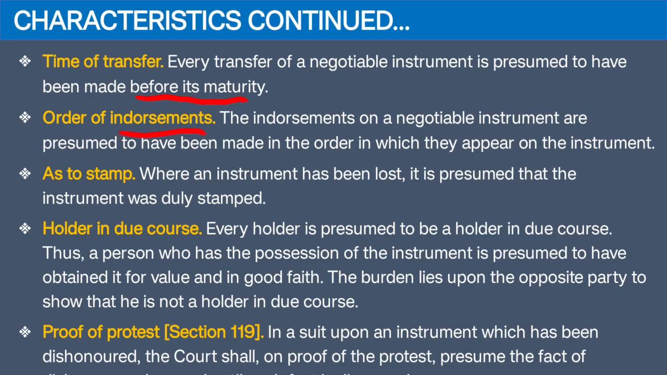Order of endorsement. Endorsements are the names of the payees to whom the instrument got transferred. Maybe from A to B, B to C, C to D. So all of these are endorsements. So court presumes that in the order in which endorsements are written on the instrument, actually the transfers were made in that order. So this is a presumption by the court. The order which is written on the instrument is the same in which actually it was done. Stamp. Whenever the instrument is lost, court presumes that the instrument was properly stamped.